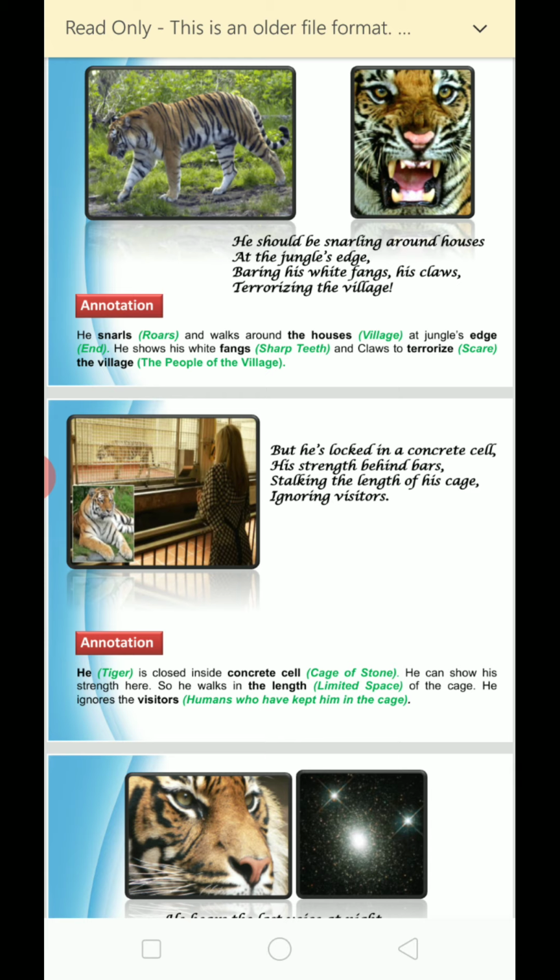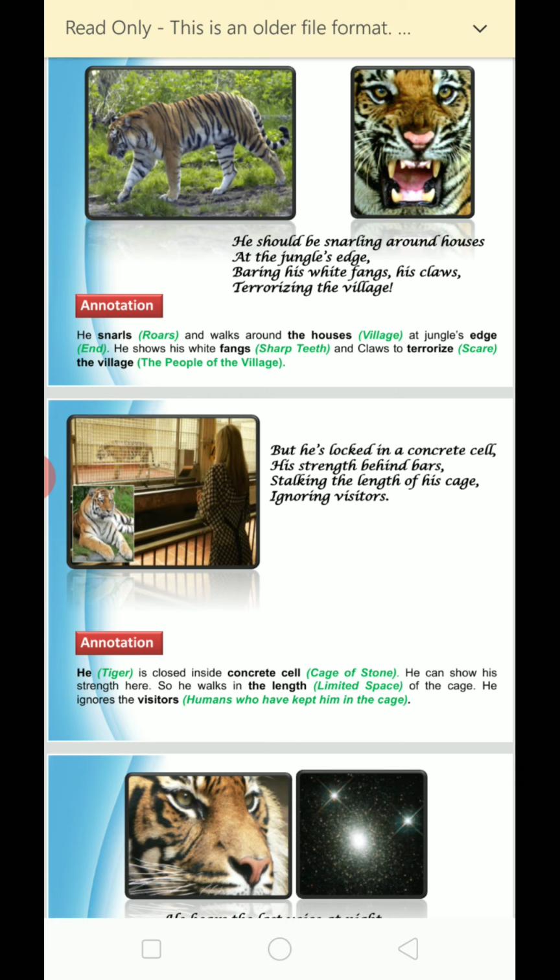Snarling means roar करना, growl करना, and when he should be there in the forest, जब वो forest में होंगे, he should be snarling around houses. Okay, he should be roaring around houses, and where the houses are situated, at the jungle's edge, bearing his white fangs, his claws, terrorizing the village. As the meaning is also written here, bearing means showing. Okay, white fangs, fangs means sharp teeth.